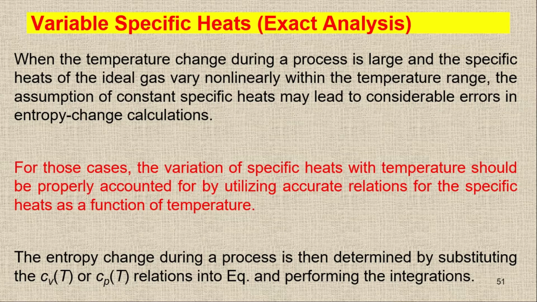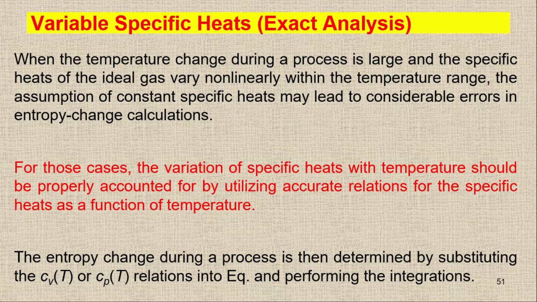So it means we have the relationship, but it is very lengthy to perform the integration at different temperatures during the calculation. So it's basically laborious work. We have to perform it again and again.